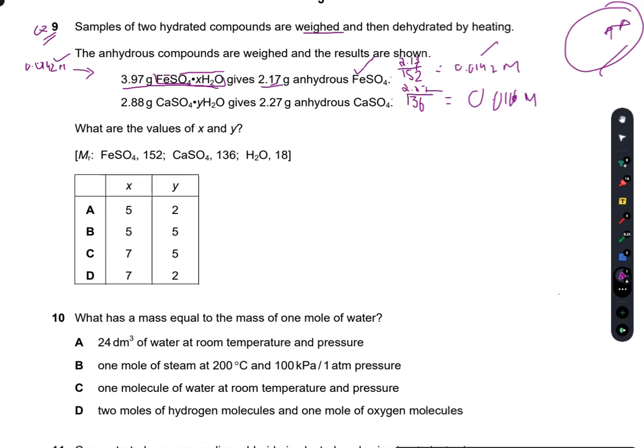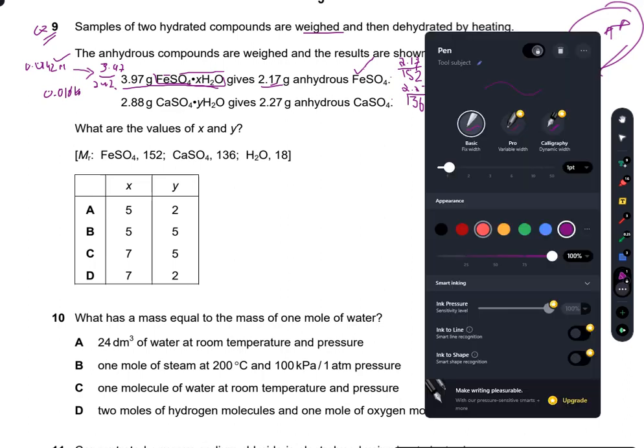Now if I cross check the values of x, if I put 5 for H2O, the mass of FeSO4 5H2O comes out to be 242. Now I have 3.97 over 242. So 3.97 divided by 242 is 0.0164, which is not equal to the required answer. That is 0.0164, that is not equal to 0.0142.